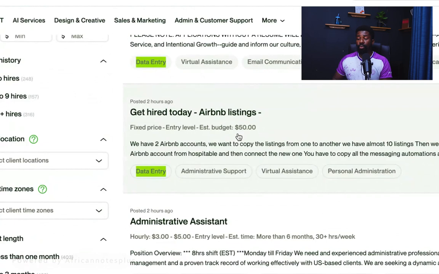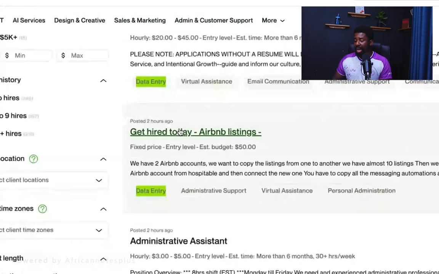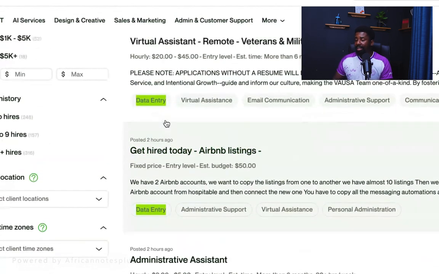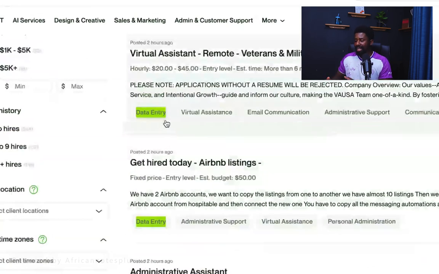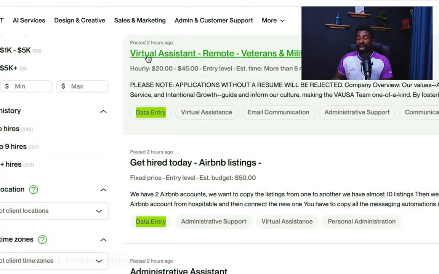Now, note that what I typed is data entry, but they are showing me all of these other jobs that are related. They are closely related to data entry, right? Because data entry is under the category of virtual assistants or admin category. Data entry, virtual assistant, they are all under the admin category. So that's why you are seeing them showing me some of these jobs, giving me that suggestion. So if you are an admin assistant, you should also have some amount of virtual assistant capacity to do some of this work.